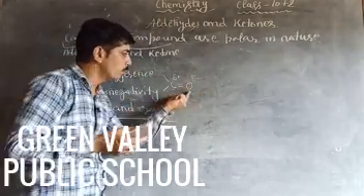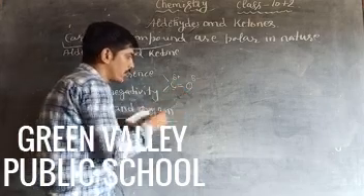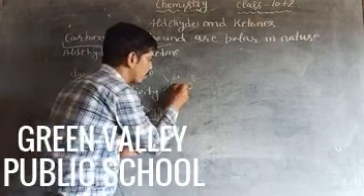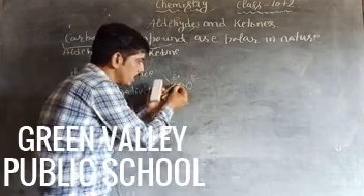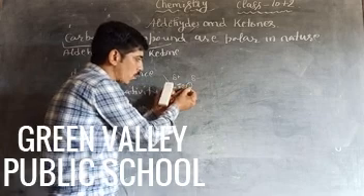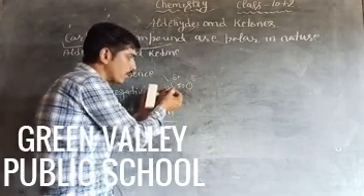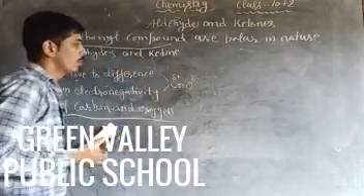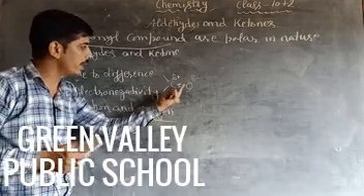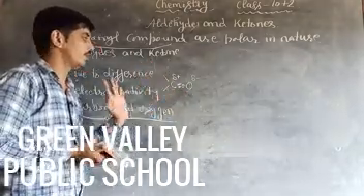Due to more electronegativity, oxygen withdraws the shared pair of electrons. This is the shared pair of electrons in the double bond between the carbon and oxygen atoms. Oxygen is more electronegative, so it withdraws this shared pair of electrons toward itself strongly. Therefore, it carries a partial negative charge, and on the carbon atom the electron density decreases, so it carries a partial positive charge. So due to the difference in electronegativity of carbon and oxygen, aldehydes and ketones are both polar in nature.